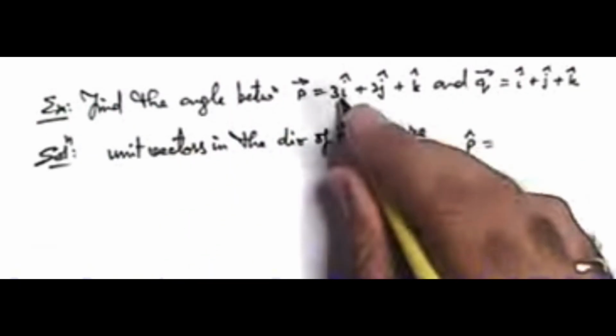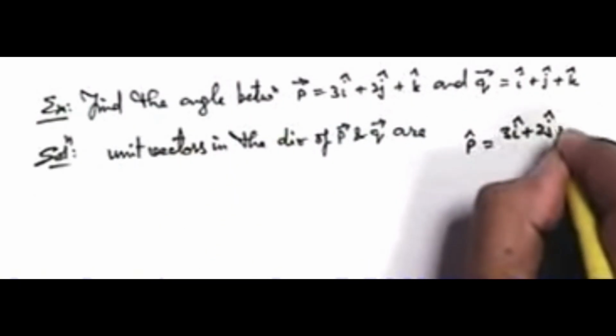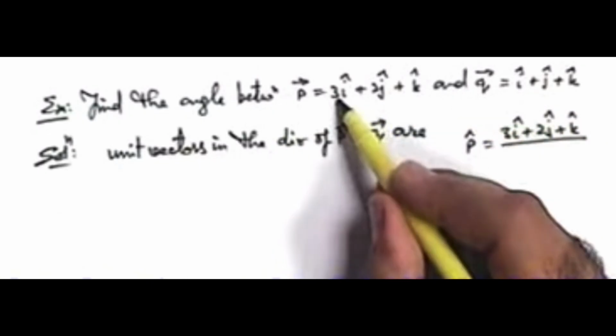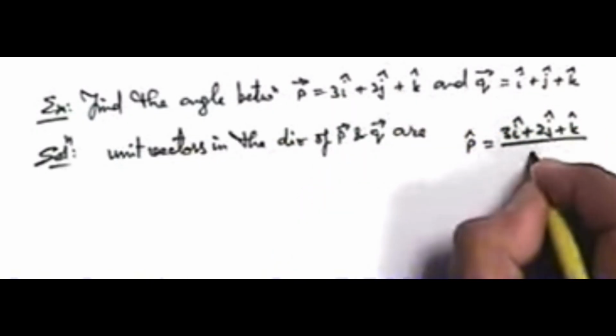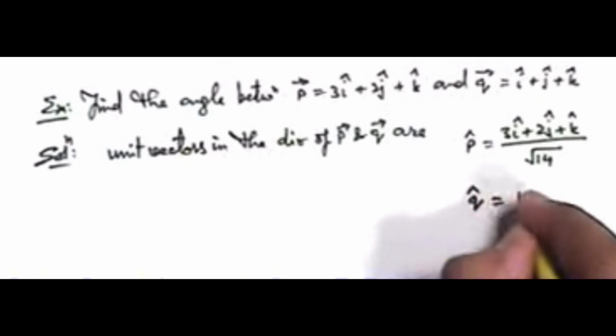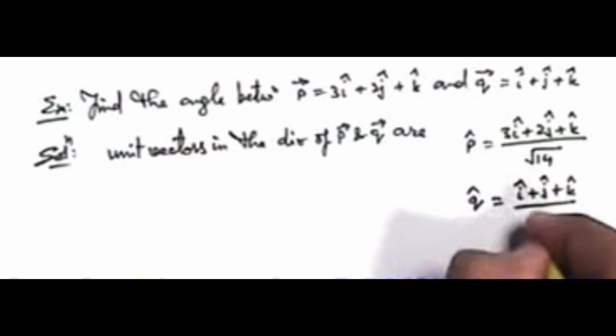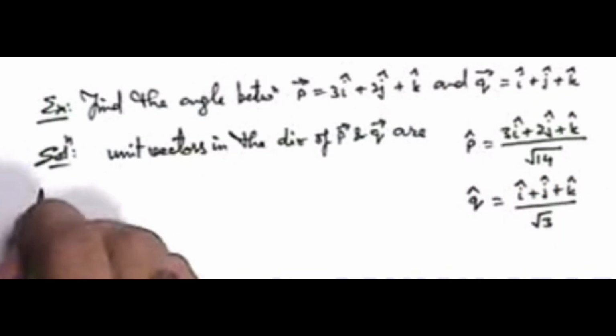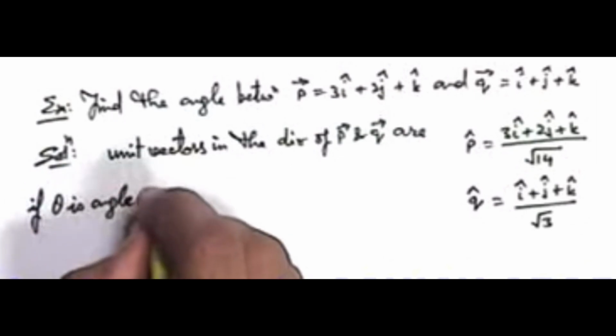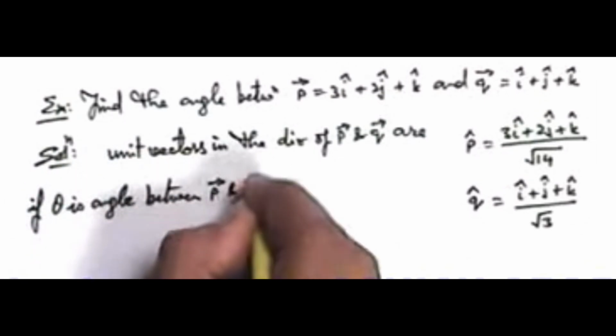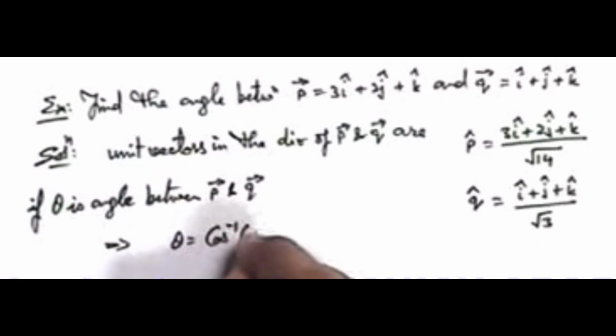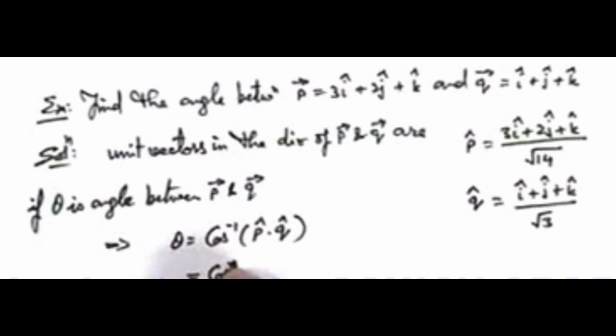In this situation we can state the unit vectors in the direction of p vector and q vector. Here you can see p cap will be equal to p vector by its magnitude, so it is 3 i cap plus 2 j cap plus k cap divided by the magnitude, which is root of 3 square plus 2 square plus 1, that is 9 plus 4 is 13, plus 1, that is root 14. Similarly we find q cap, it is i cap plus j cap plus k cap divided by its magnitude, that is root 3. Now if theta is the angle between p vector and q vector, we can write theta is equal to cos inverse of p cap dot q cap.